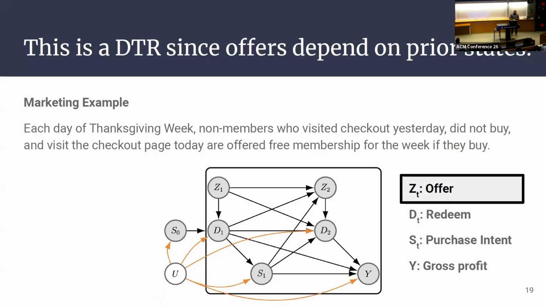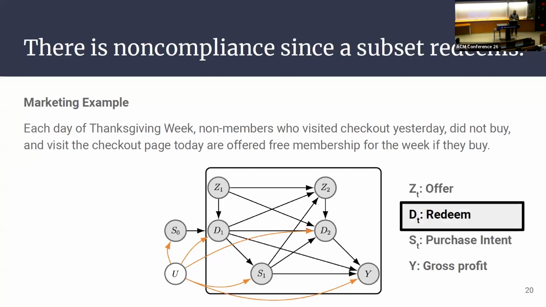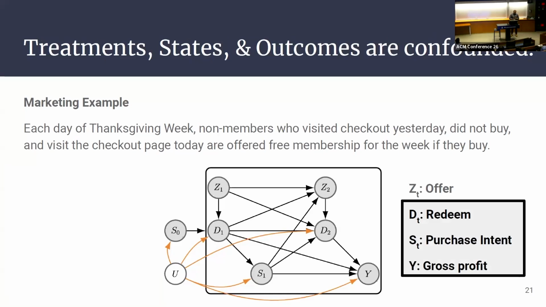So just to review notation, this is dynamic because the offers depend on previous states. There's non-compliance because not everyone is going to redeem the offer. And then there's unobserved confounding between states, outcomes, and treatments. And this is the identification challenge.